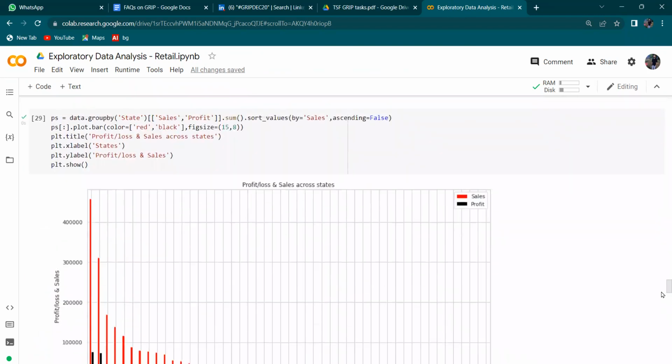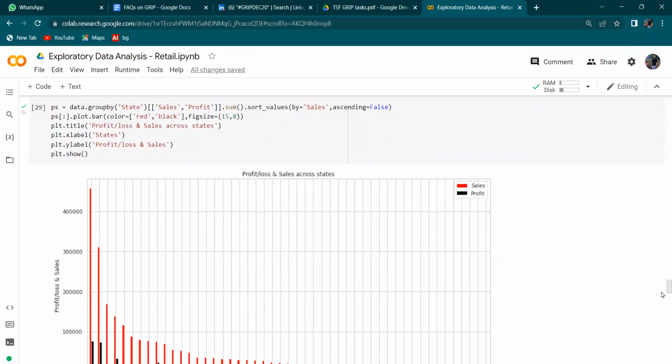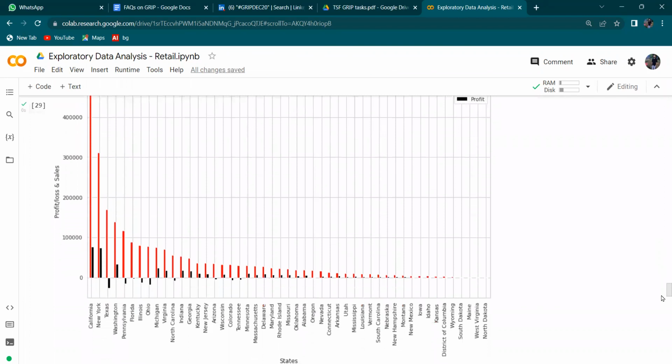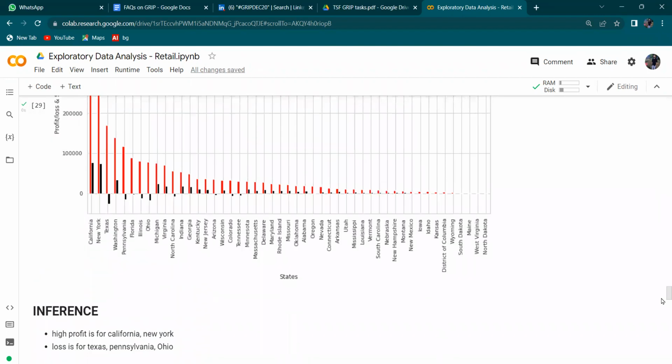Now, talking about the profit, loss, and sales across the states, we have plotted a bar graph for it. From the above, we can say that the highest profit is in California and New York, and the loss is for Texas, Pennsylvania, and Ohio.